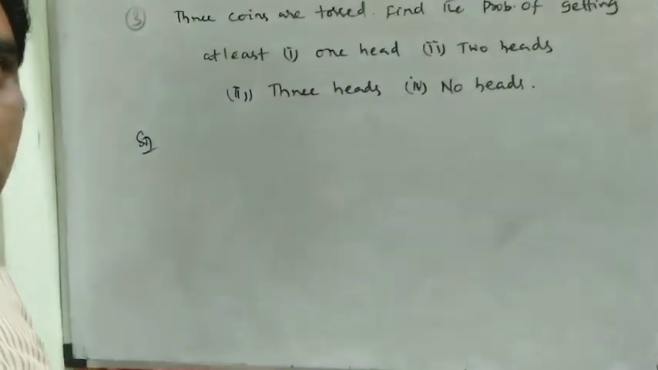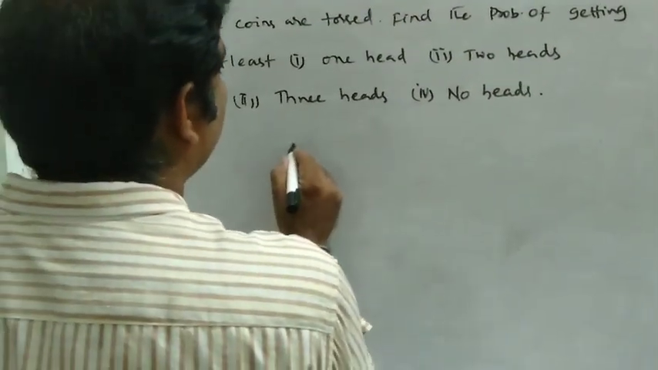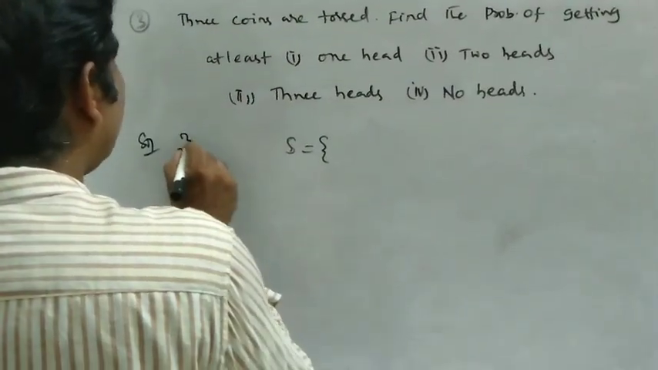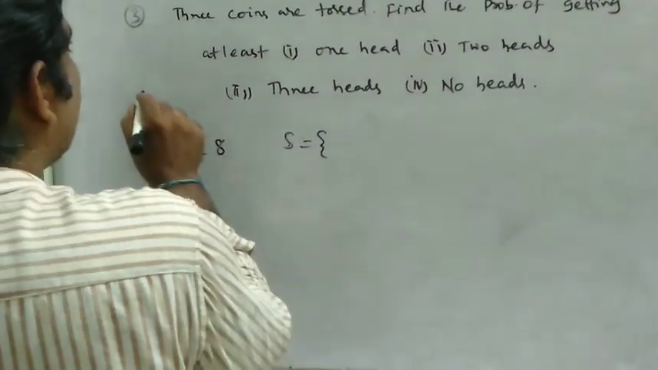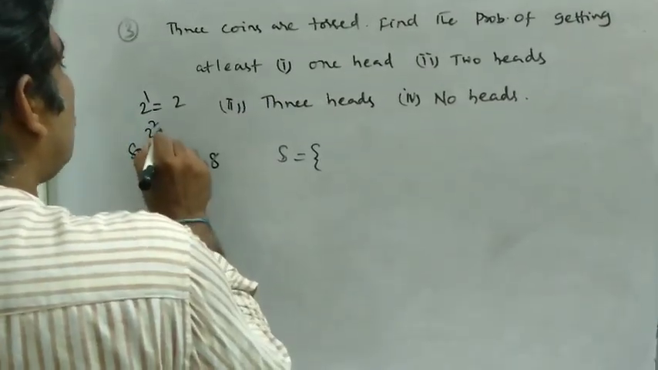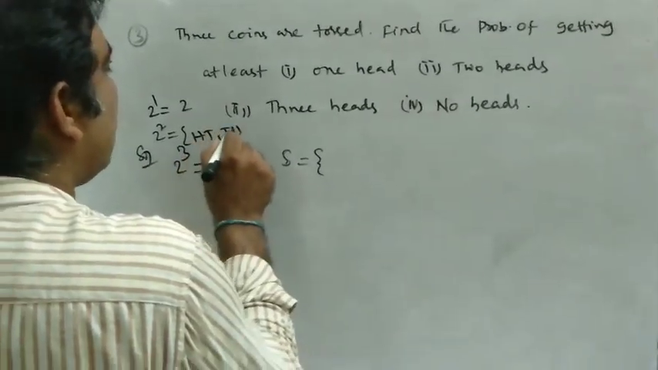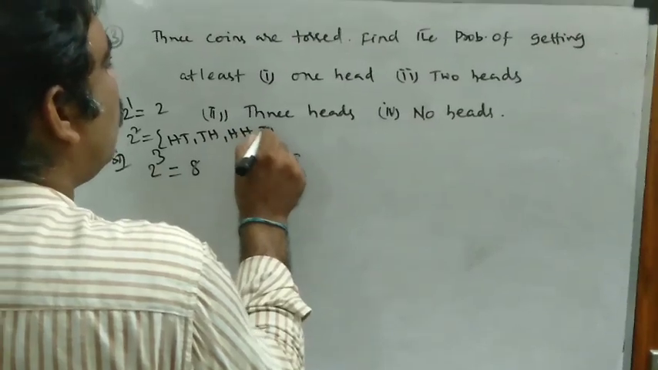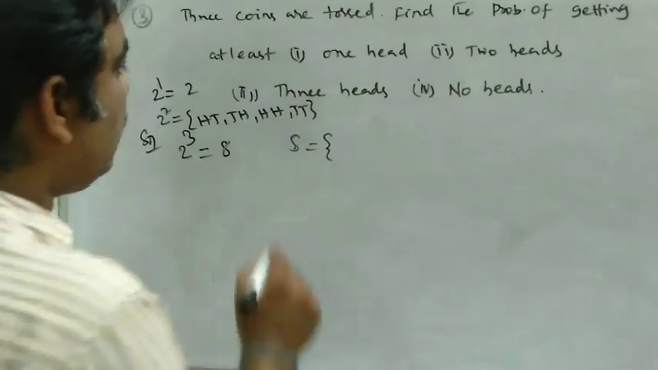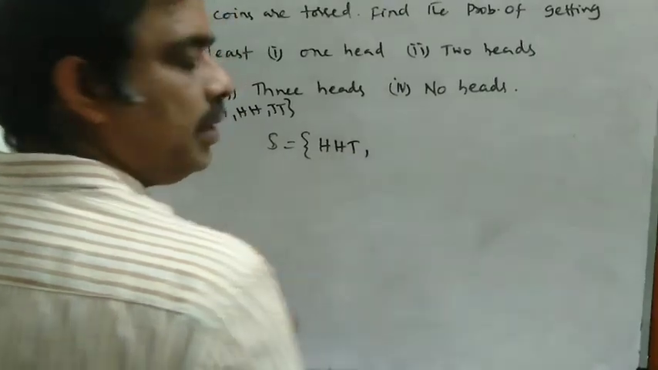So three coins are tossed. The sample space contains 8 points, 2 cube. 2 cube means 8. If only one coin is tossed, we will get 2 cases, head or tail. If you toss 2 coins, we will get 4 cases. What are the 4 cases? Head tail, tail head, 2 heads, both are tails. If you toss 3 coins, then the sample space contains 8 points.